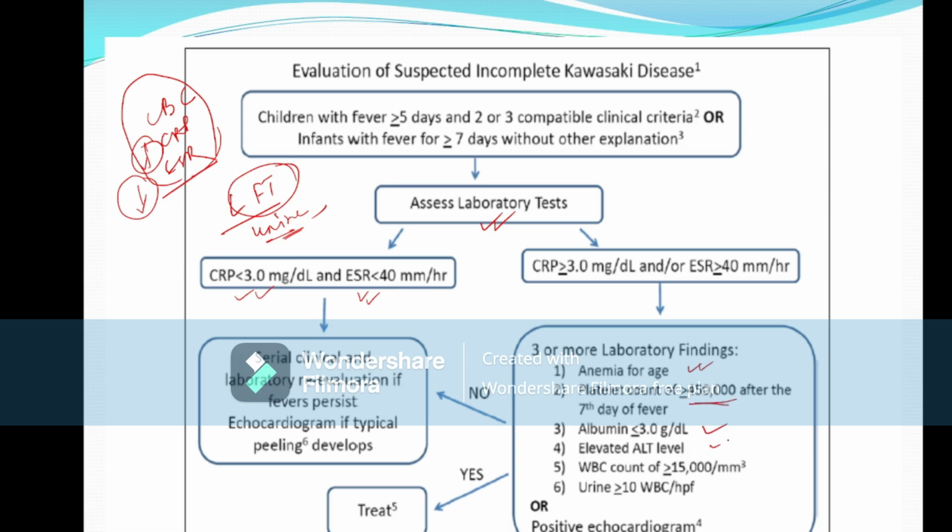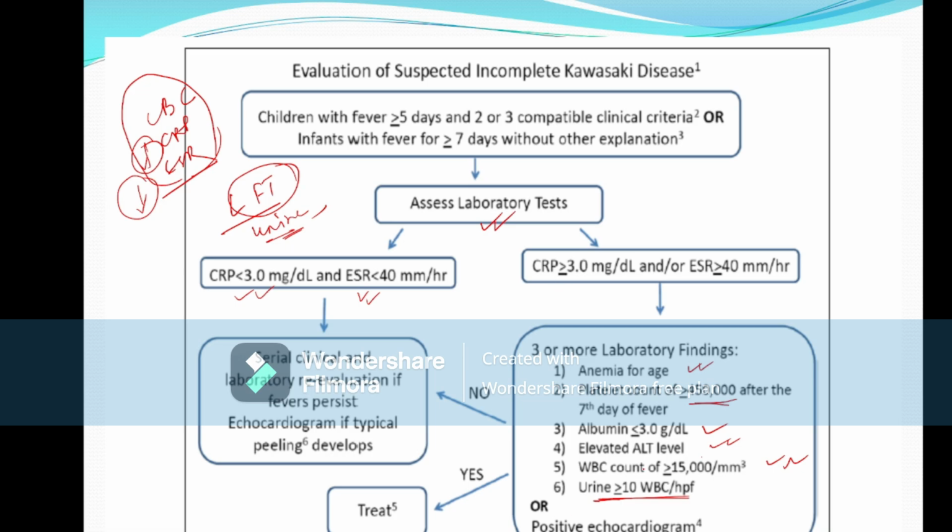There is an elevated ALT in LFT, and the CSF count is also high, more than 15,000 with pleocytosis. And in urine we find more than 10 WBC in high power microscopy. That means aseptic pyuria. So if any three of the six clinical laboratory findings are positive, along with fever for more than 2 to 3 days and 2 to 3 clinical signs, then we treat or diagnose the child as having incomplete Kawasaki disease.